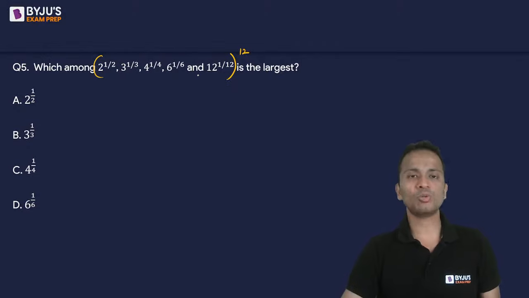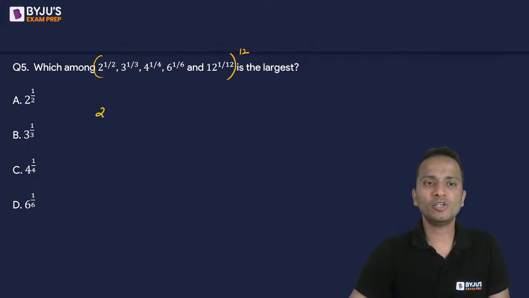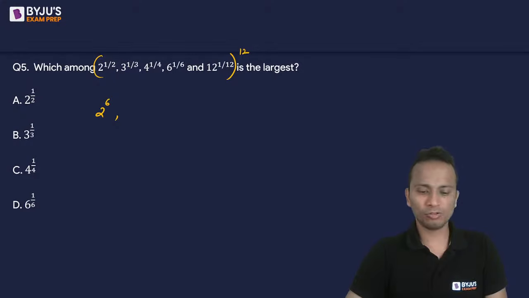So 2 raised to the power 1 upon 2 whole raised to the power 12 will give me 2 raised to the power 6. 3 raised to the power 1 upon 3 whole raised to the power 12 will give me 3 raised to the power 4.